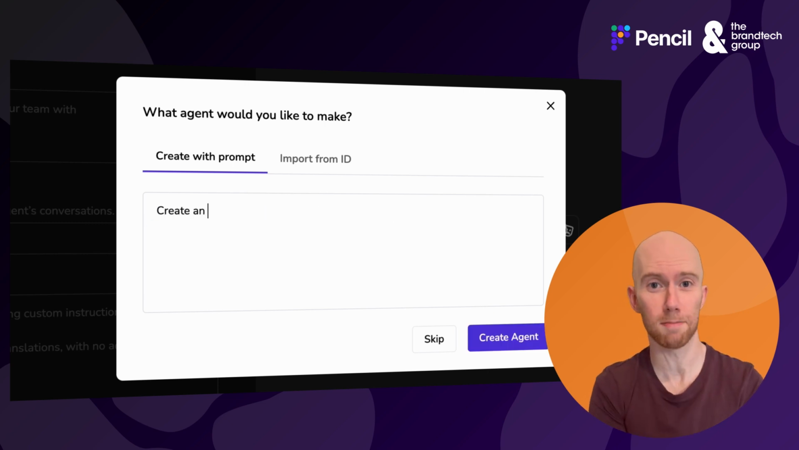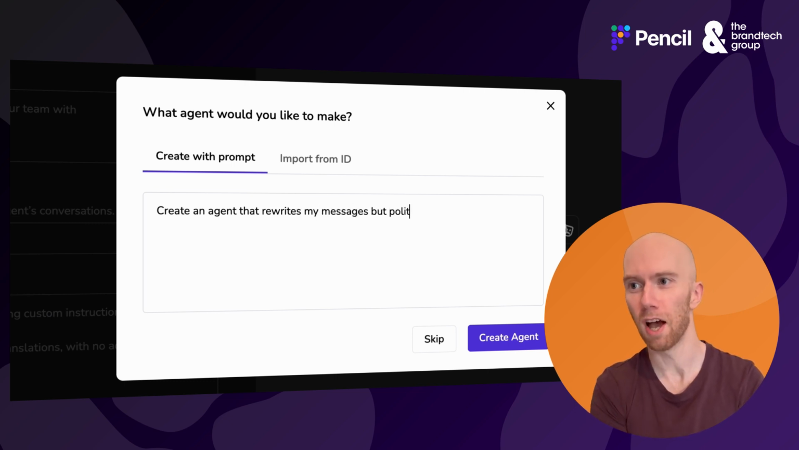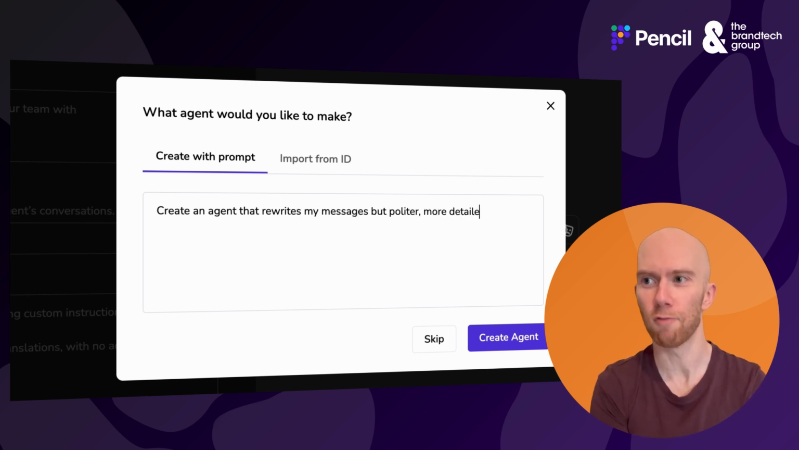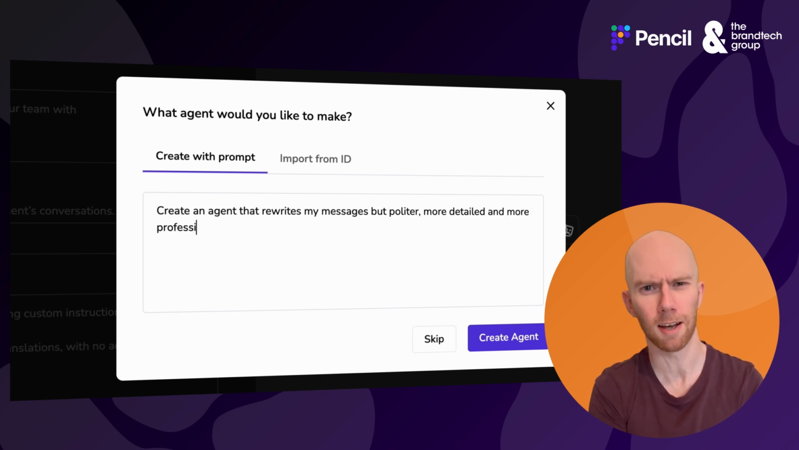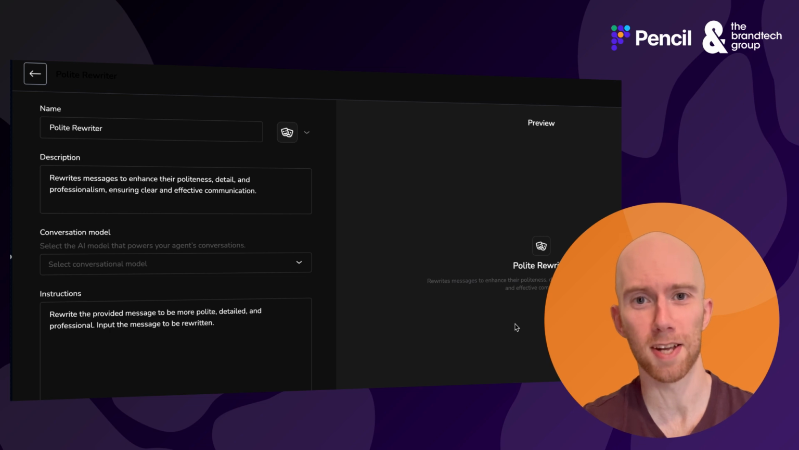Well, if you're anything like me, sometimes you have 5 seconds to reply to somebody on Slack, but you don't want to come across rude and unprofessional. So I'm going to type in, create an agent that rewrites my messages, but politer and more professional. And then we're going to hit create agent. You'll be taken to this next page where you have a whole host of options. The only thing you really need to do here is choose your conversational model.